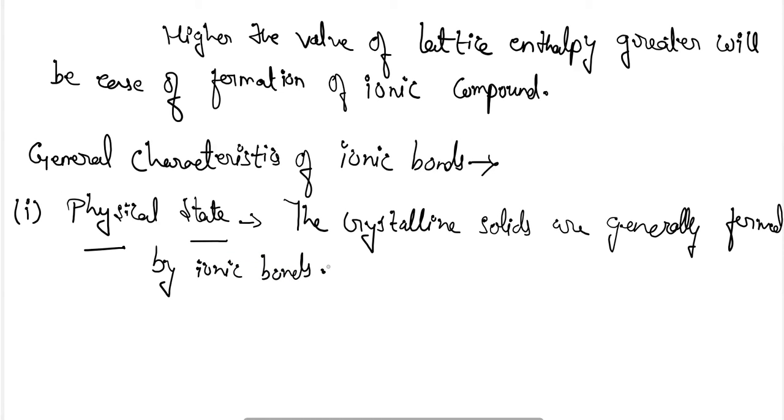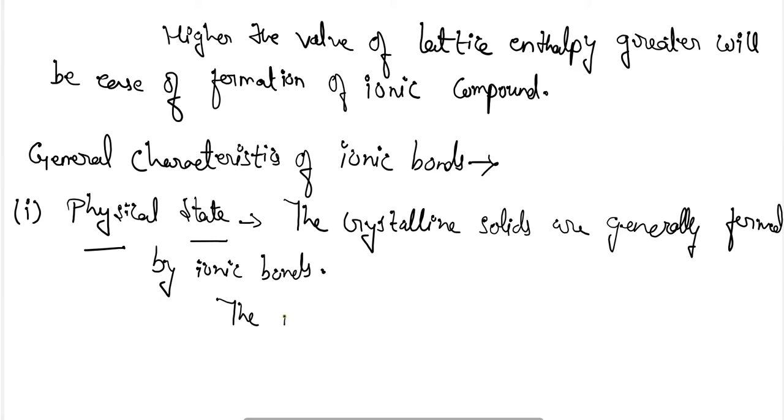Okay, if an ionic bond is formed and an ionic compound is formed, then that ionic compound will have more chance of forming a crystalline solid. Hence, the number of oppositely charged ions present as the nearest neighbors around an ion is called the coordination number.